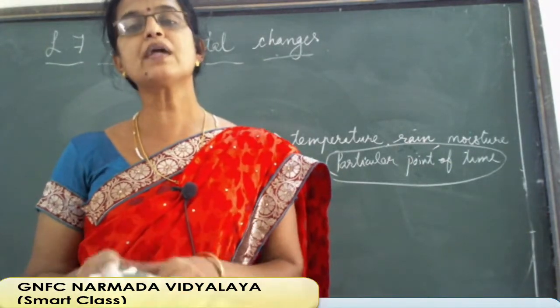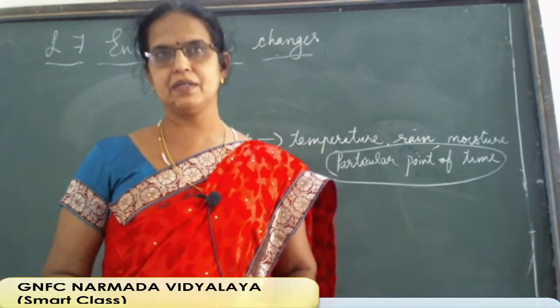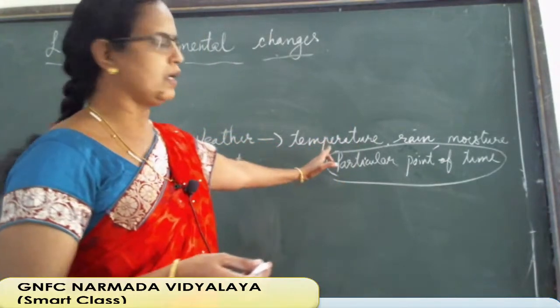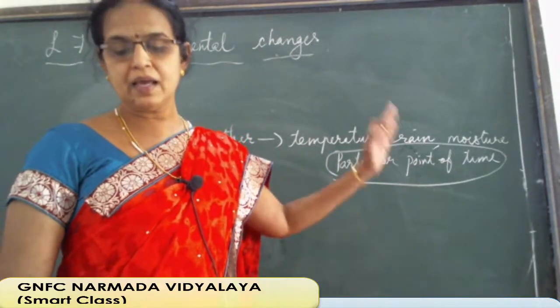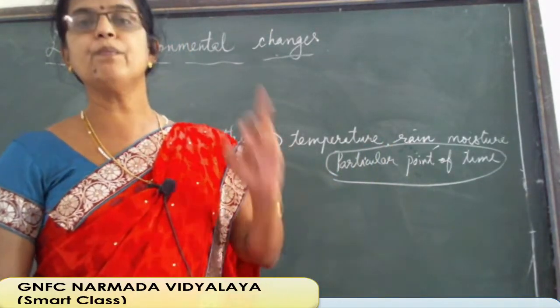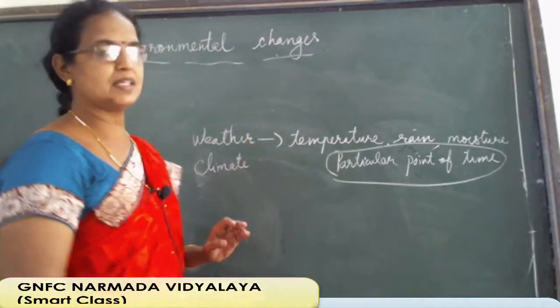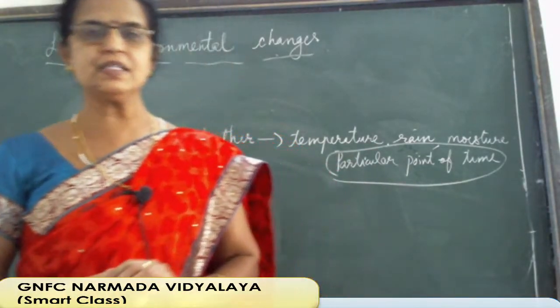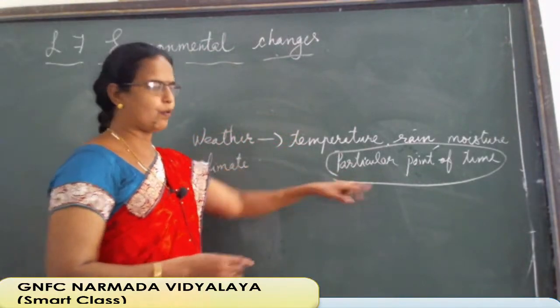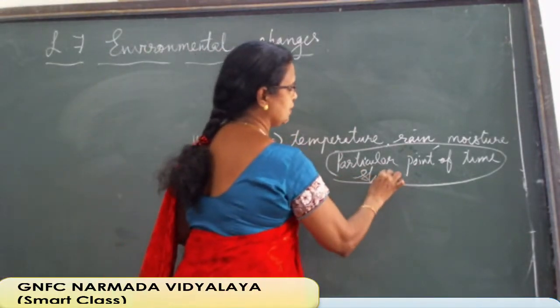Now we move to climate. Now what is climate? The same thing only: temperature, rain, moisture, and their average condition for more than 35 years, otherwise for a longer period. We are considering it as 35 years. And here, if it is a particular point of time, otherwise a shorter period, a short period,